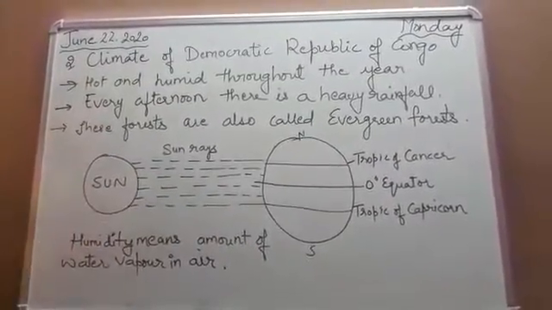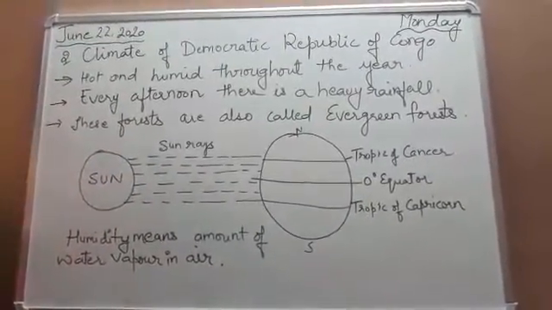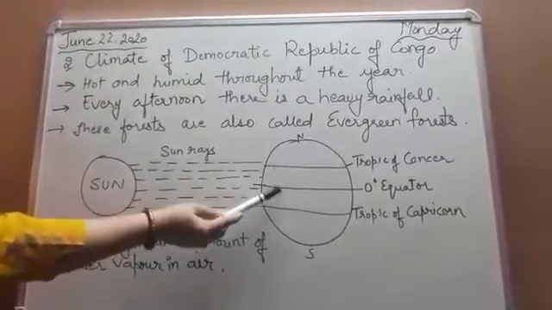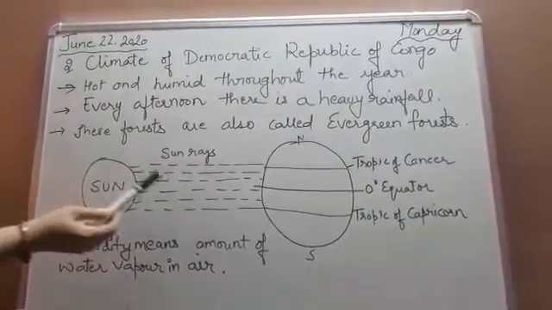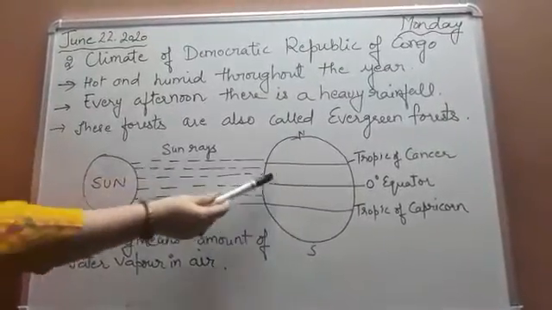So this country lies in the equatorial region, and we had also discussed what type of climate there is in the equatorial region. The equatorial region has a hot and wet type of climate.